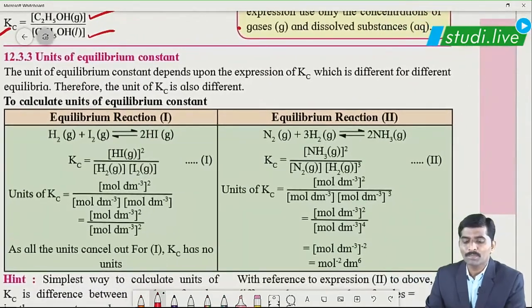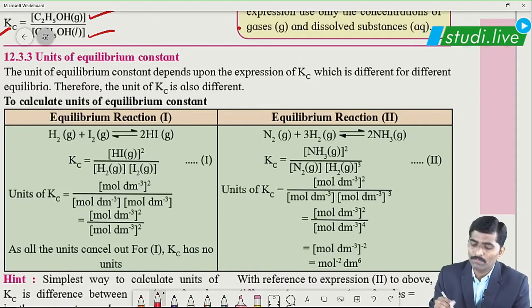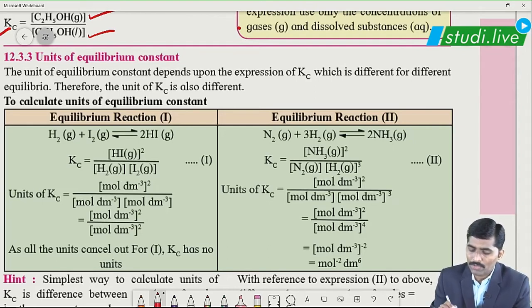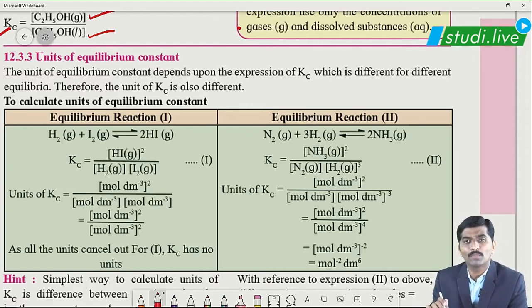Now, units of equilibrium constant. For different reactions, we will have different units of Kc. For the very first, hydrogen and iodine on combination giving 2HI, as per equilibrium constant Kc, it is the concentration of product raised to 2, that is its stoichiometric coefficient, upon the concentration of reactants. Concentration has the very common unit of mole per dm cube.